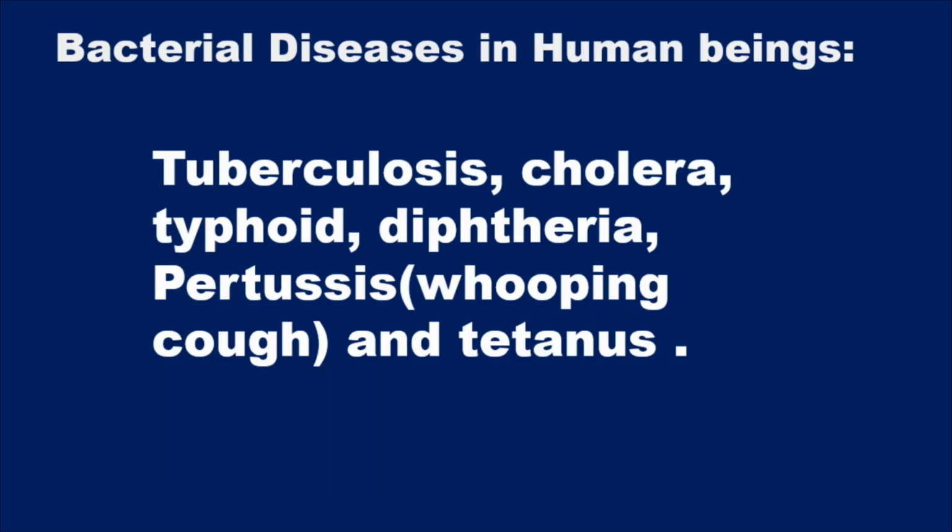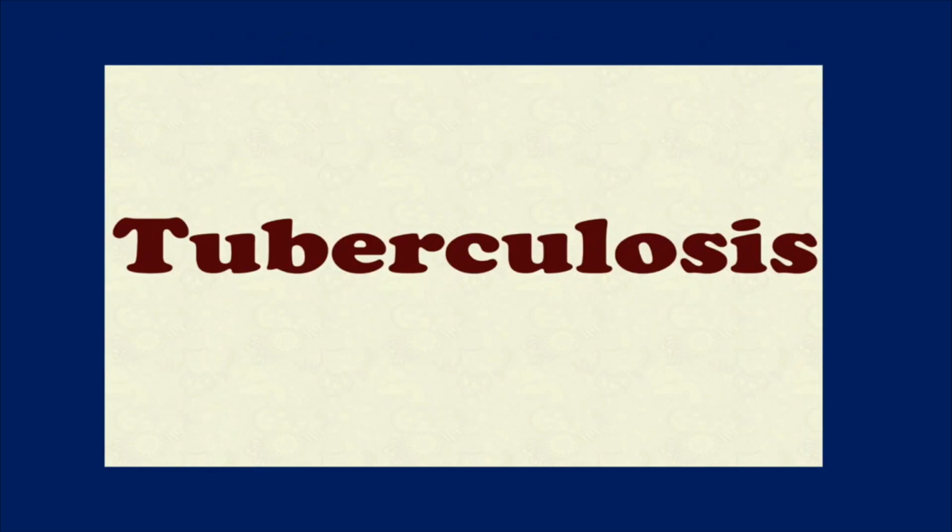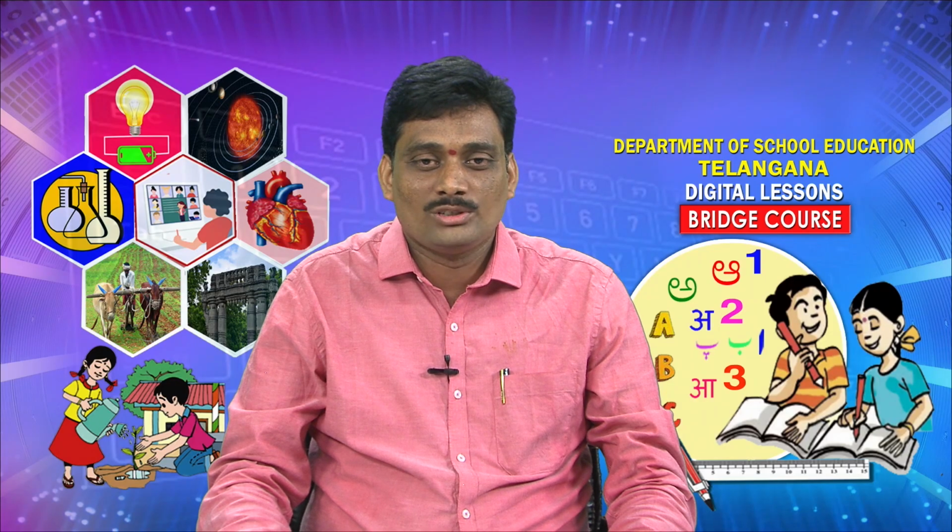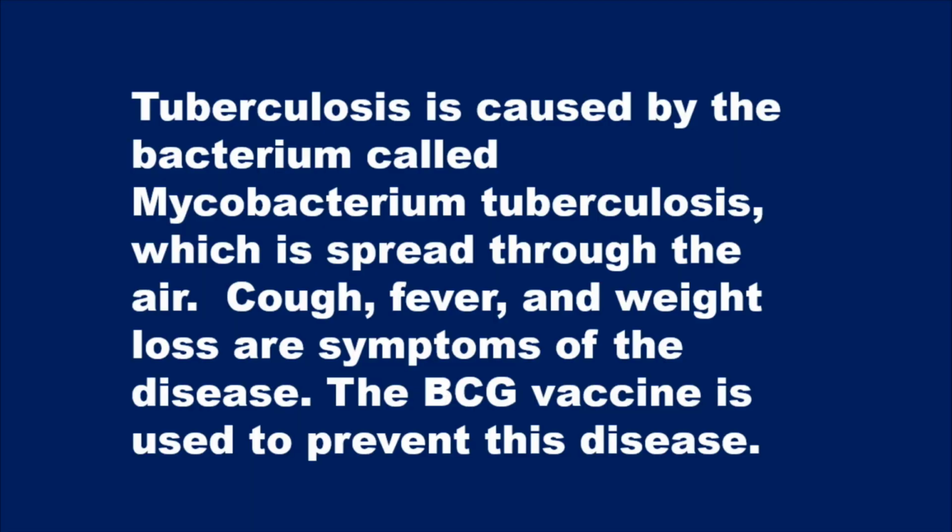Next we will see the bacterial diseases in human beings. The bacterial diseases in human beings are tuberculosis, cholera, typhoid, diphtheria, pertussis, also called whooping cough, and tetanus, etc. First we will discuss tuberculosis. This tuberculosis disease is caused by the bacterium Mycobacterium tuberculosis. A lot of cough is observed in this disease. The main symptoms of TB are cough, fever, and weight loss.